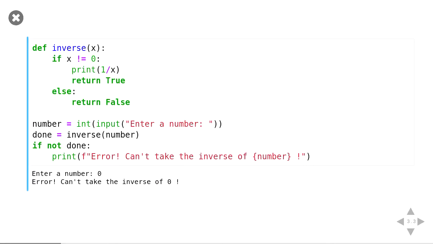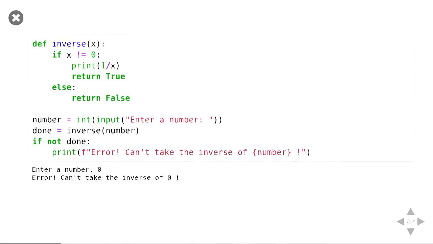Or if we put in 0, we'll get a custom print message here that says, error, we can't print the inverse of 0. And what we're also doing is we're saying, OK, try running this function, and if it ran correctly, just go on as normal. Otherwise, print an error message.